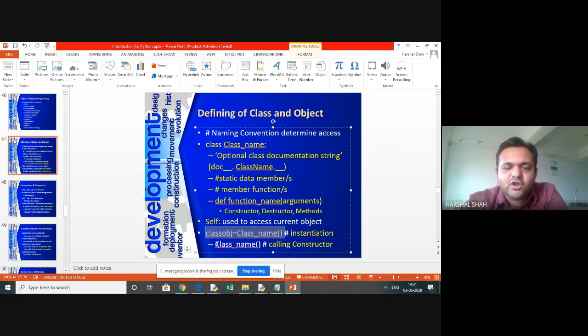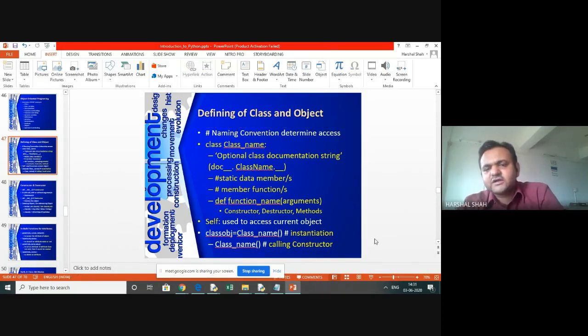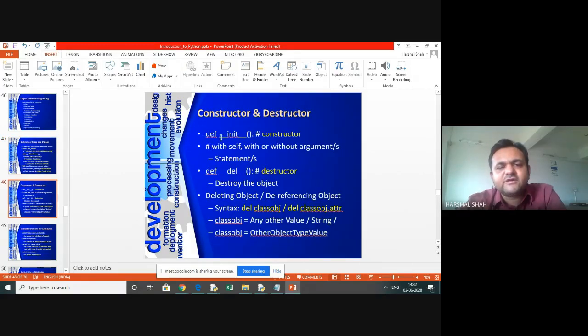If you want to call, we can use the class name with brackets. That is called a constructor. So this is calling a constructor. There are many ways of writing constructors, but this is called the default constructor. And we will see how the constructor is written. Here it is a fixed practice.